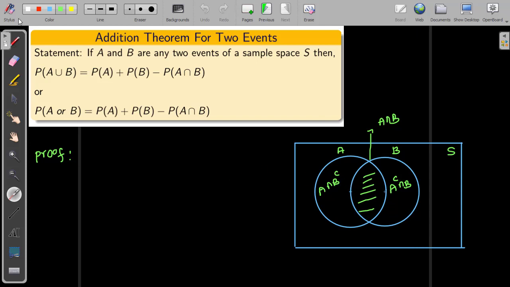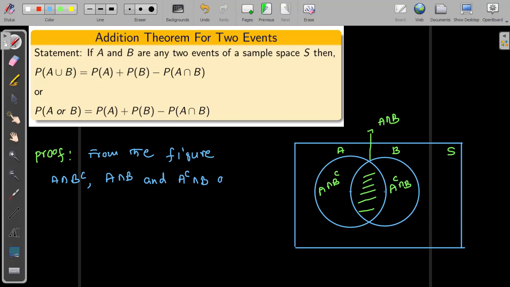So from the figure we can say A intersection B complement, A intersection B, and A complement intersection B are mutually exclusive events.